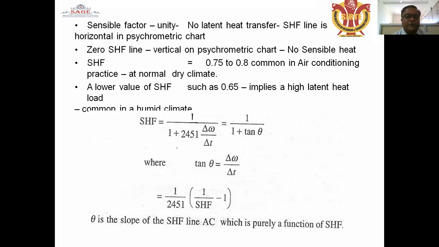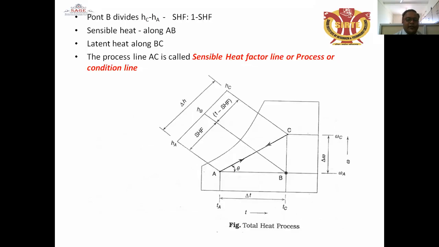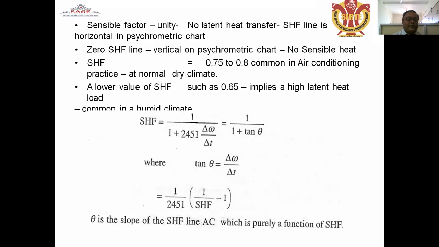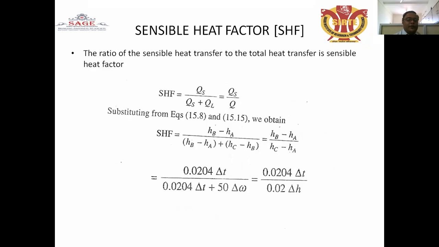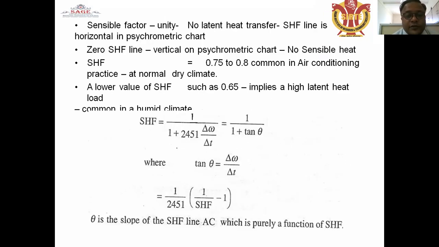Tan theta is equal to delta omega upon delta t, that is, delta w is the perpendicular and delta t is the hypotenuse. This is the hypotenuse delta t, and the delta w is called the perpendicular. So this is the fundamental difference. Here theta is the slope of the sensible heat factor line.